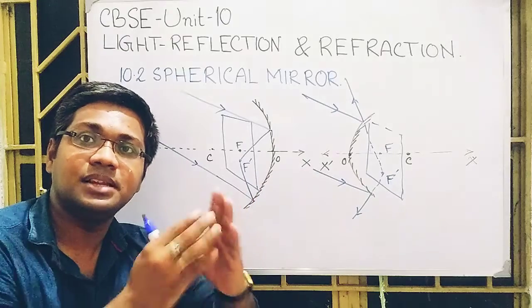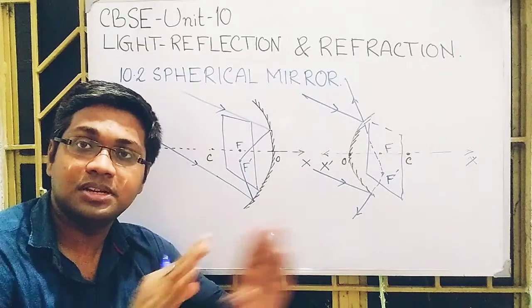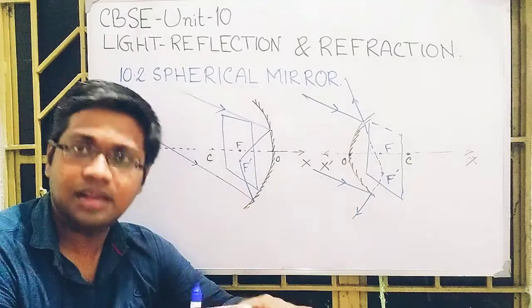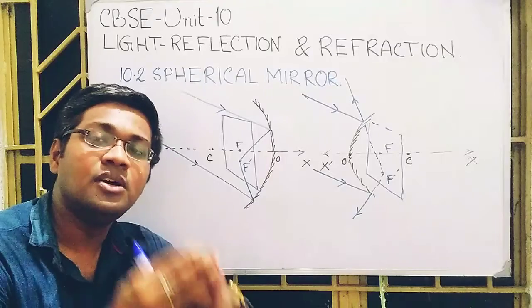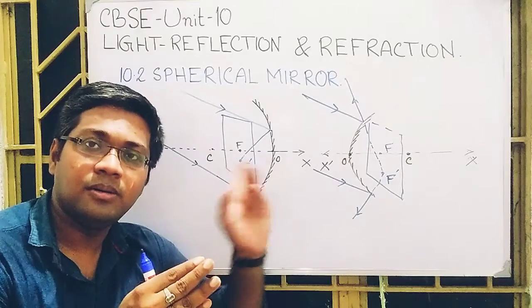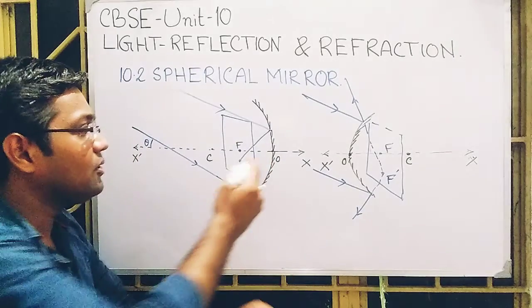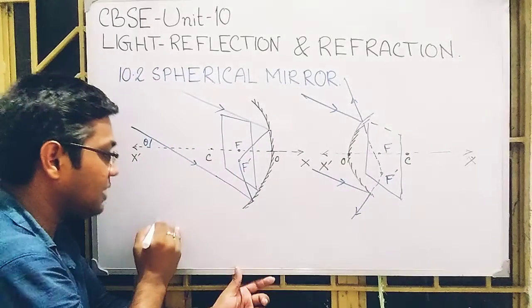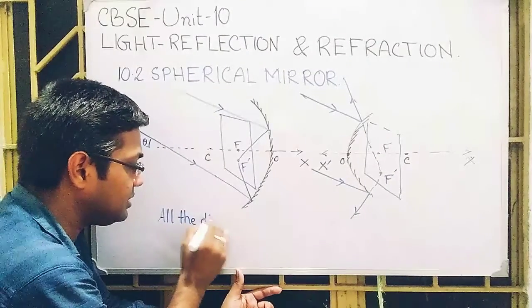In some cases it is measured from the focus, but I am not considering that. Here, at this secondary level, I am considering that all the distances are measured from the pole, that is O. Okay, so all the distances are measured. I want to write down this line: all the distances.